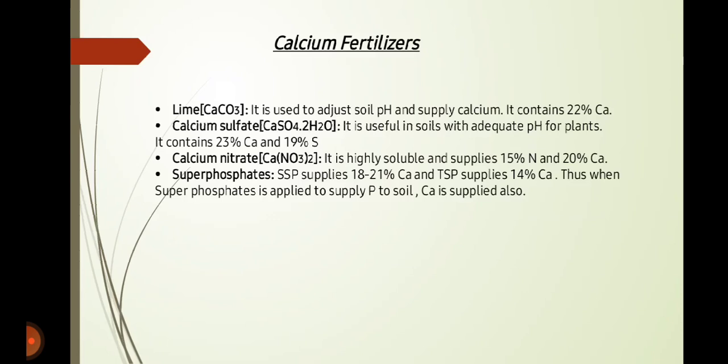Next, we have calcium fertilizers. Its sources include lime. It is used to adjust soil pH and supply calcium. It contains 22% calcium. Calcium sulfate is useful in soils with adequate pH for plants. It contains 23% calcium and 19% sulfur. Next is calcium nitrate. It is highly soluble and supplies 15% nitrogen and 20% calcium. And superphosphates, as discussed earlier, are also a source of calcium fertilizers.